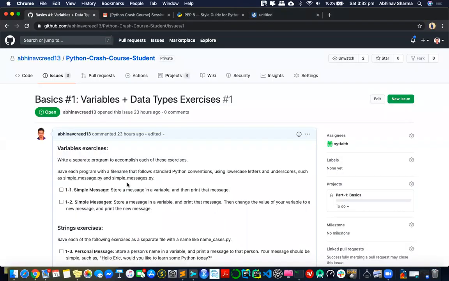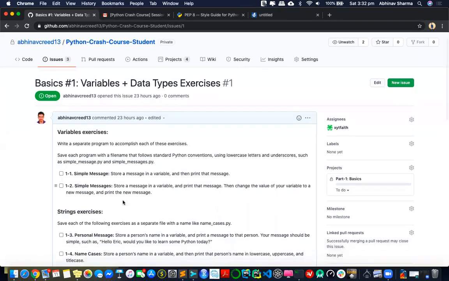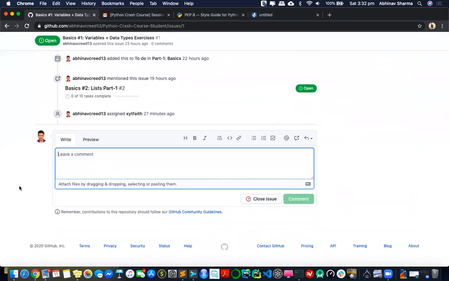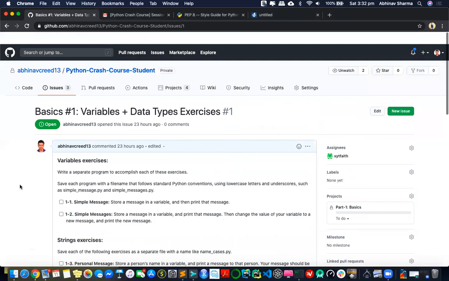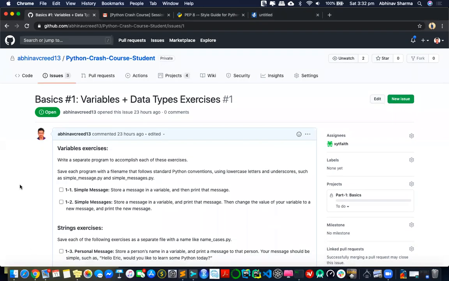You can just try it, and it will cover those topics that I'm trying to say right now. Both of these exercises will cover what I'm trying to say here, with variable names. This is something you can try out after a lecture. But as soon as you do it, just mark it so that I know that you're able to do it. If you're stuck anywhere, you can always comment, and I'll reply back and I can help you out in that way.